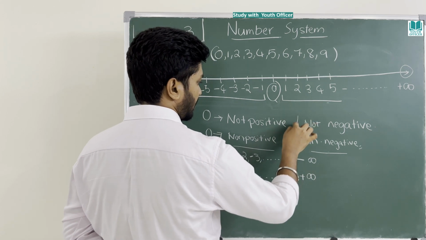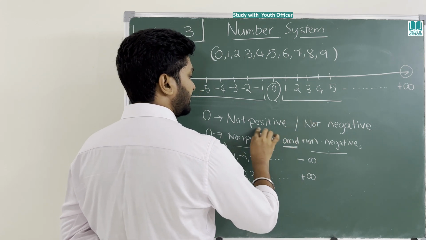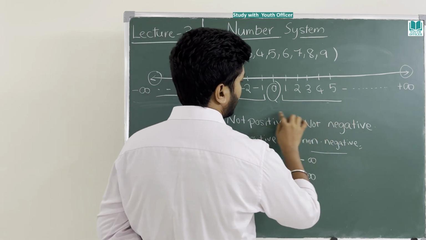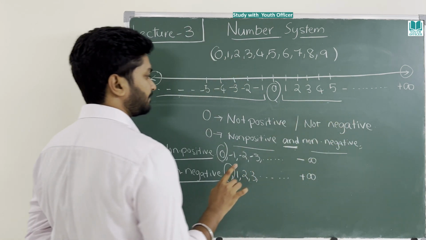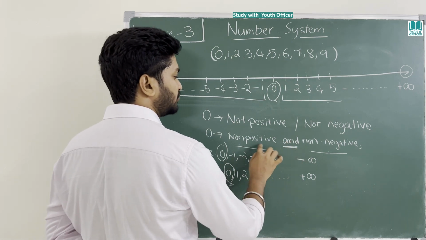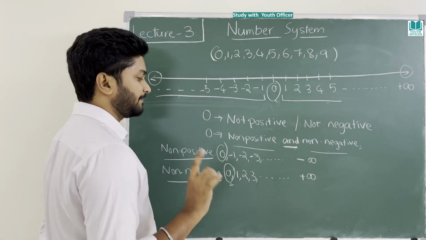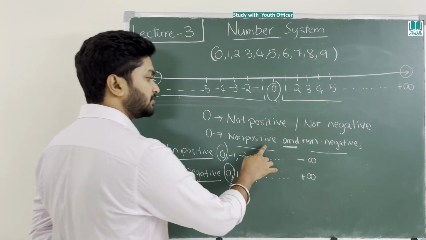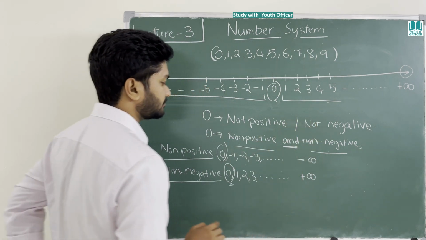Sometimes if you use "or", means if it passes this one, it's okay, or this one, it's okay. But when you use "and", both properties should be satisfied. Now both properties are satisfied. That's why 0 is called non-positive and non-negative as well.